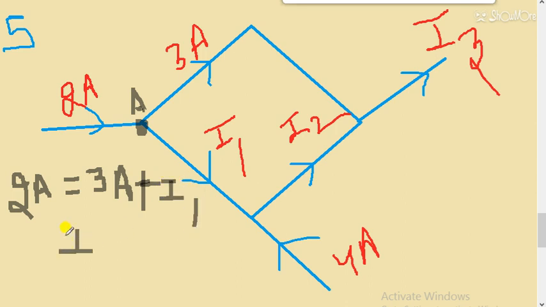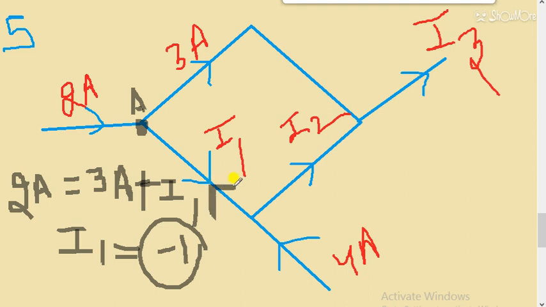I1 will be equal to minus 1. That means whenever we see minus sign, that means the given direction is not correct. We have to take I1 in opposite direction. That means the actual direction of I1 will be this one. So this will be the right direction of I1. You can take either I1 negative in given direction or I1 positive but change the direction. So I am taking this point.